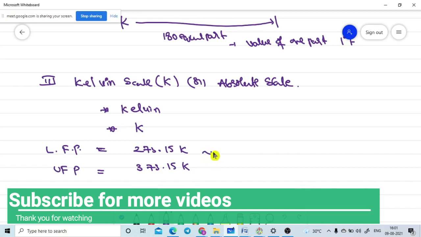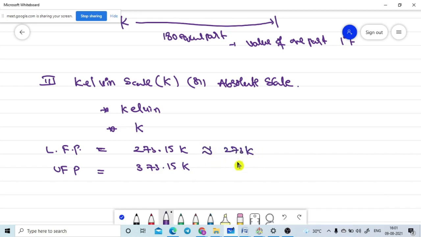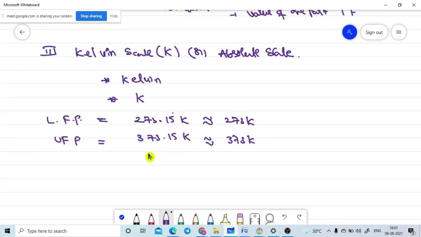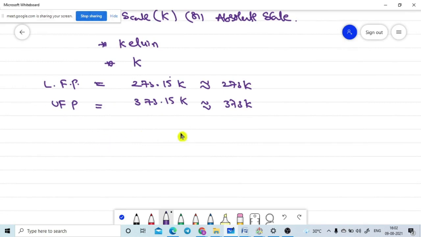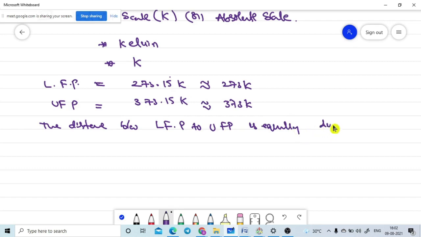So the general value they will use is 273 Kelvin only. This is the accurate value, and this is the general value. To solve the problems we will use this value only. And this is the 373 Kelvin value. The distance between the lower fixing point and the upper fixing point is equally divided into 100 parts.